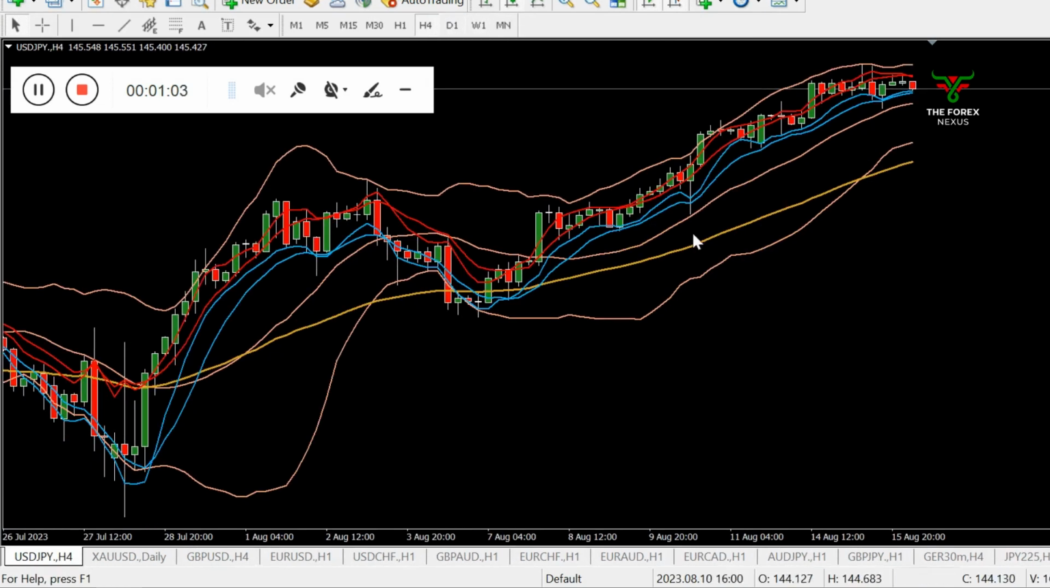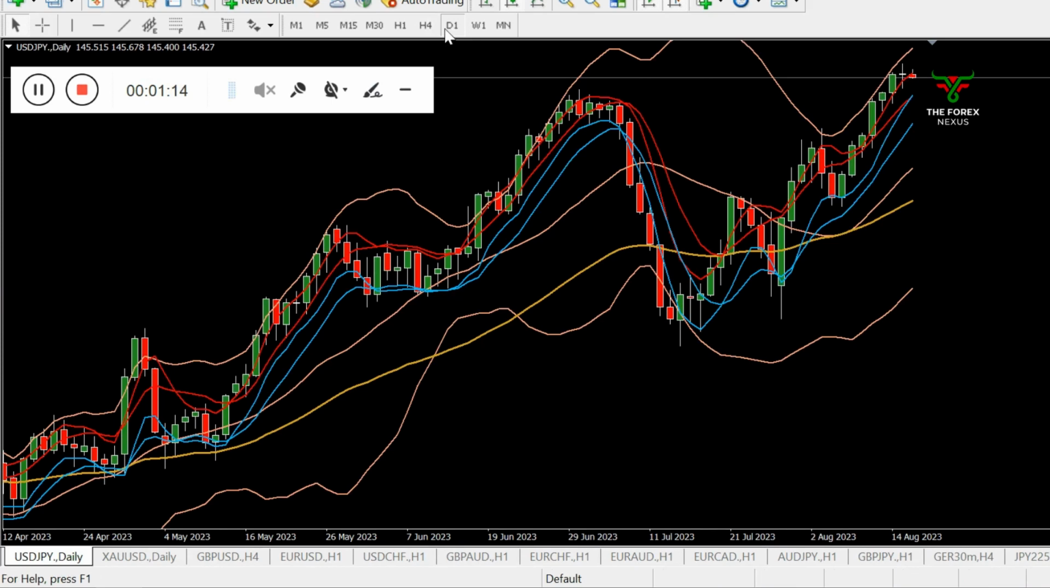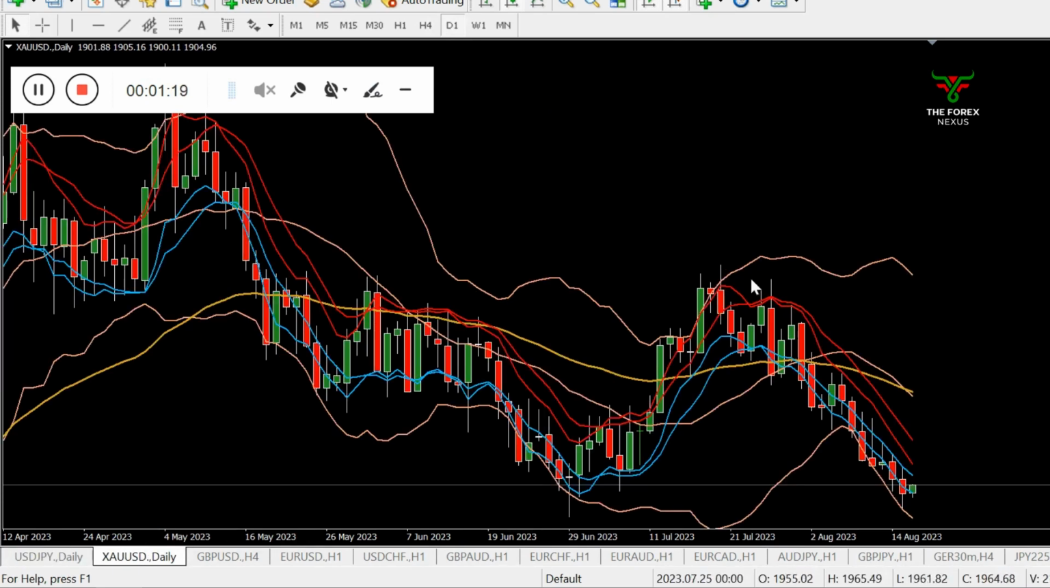On H4 time frame you can see here the EMA 50 is getting outside of the Bollinger Band, and the top BB is getting flat on H4 time frame, so better to wait for daily time frame, daily re-entry. Let's check out the gold.